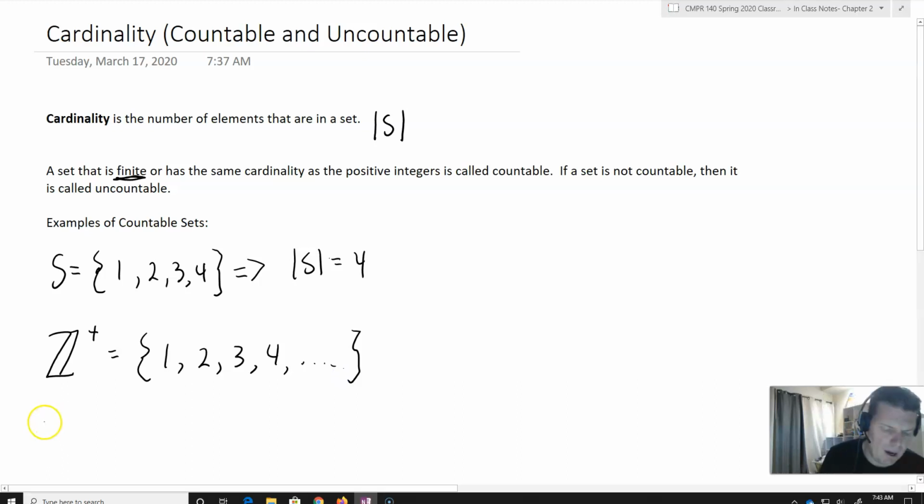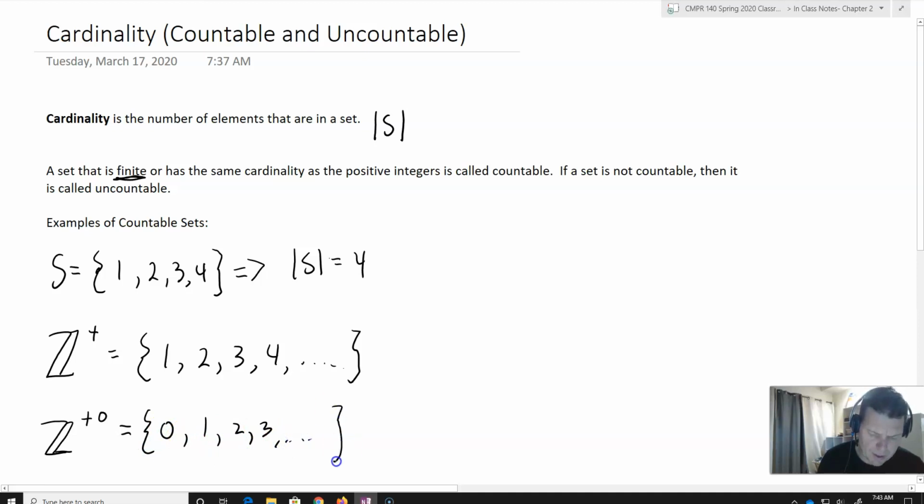Now, if I take Z plus, the set of positive integers, and I add 0 to it, that is also going to be countable. It's 0, 1, 2, 3, and so on and so forth. The reason is that I can set up a one-to-one and onto function that maps all of Z plus onto Z plus 0.